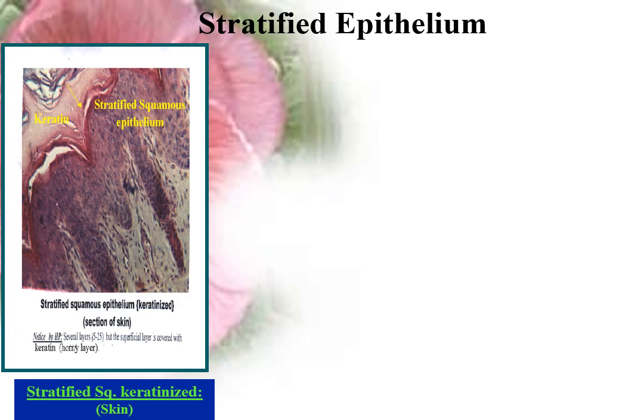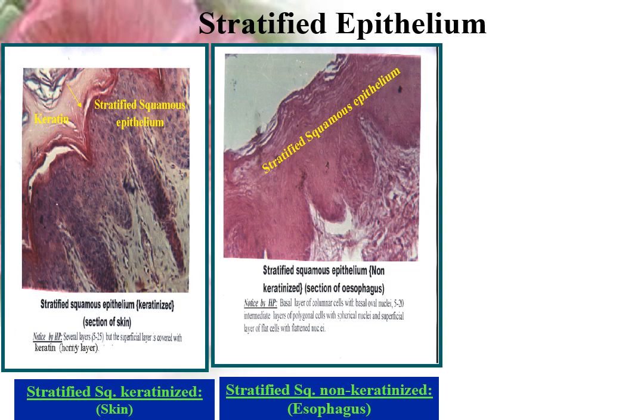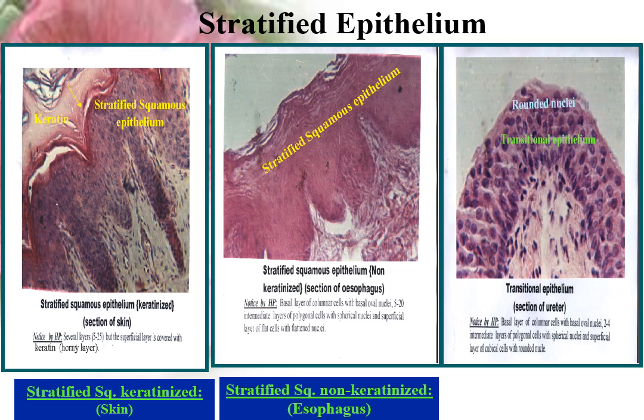Stratified squamous non-keratinized epithelium is similar to keratinized type, but with the absence of the keratin layer, that is to say, formed of several layers of cells with flattened top layer not covered by keratin, an example, the epithelial lining the esophagus.